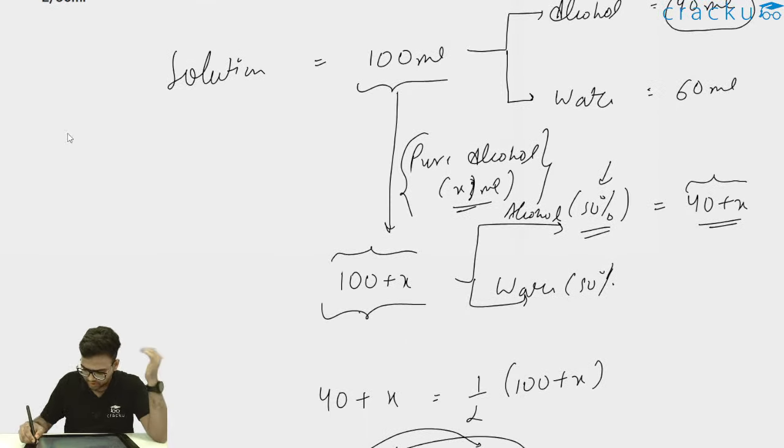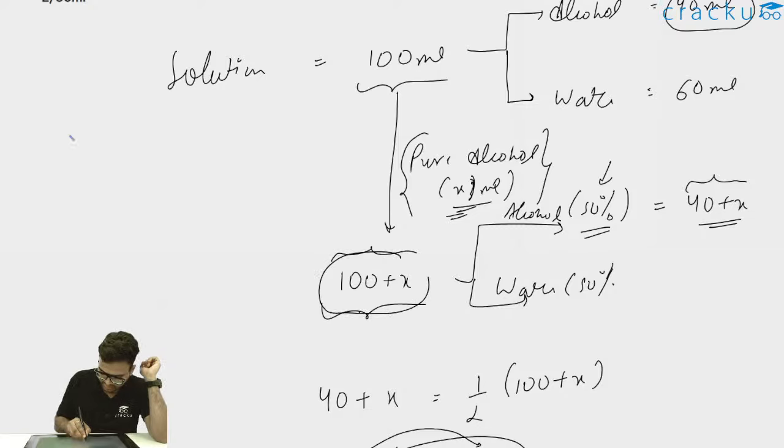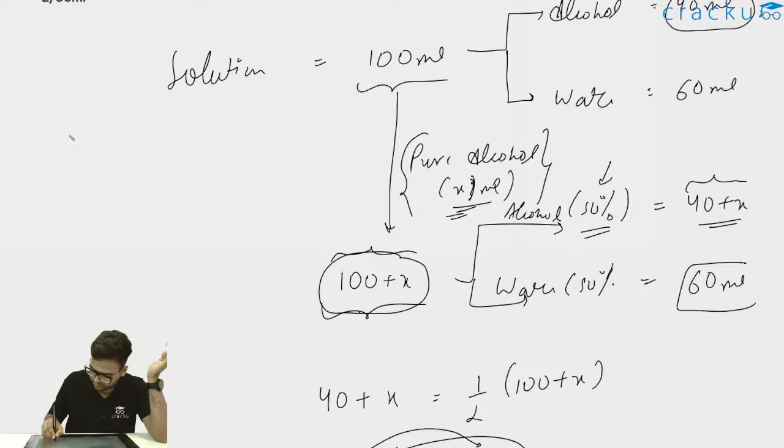There is one more way of solving this. Now alcohol is 50%, water is 50%. X ml pure alcohol was added. So if this is 100 plus x, this will remain 60 only. Why? Because initially it was 60 ml and there is no water addition after this. Only pure alcohol is added. So this is 60 ml.